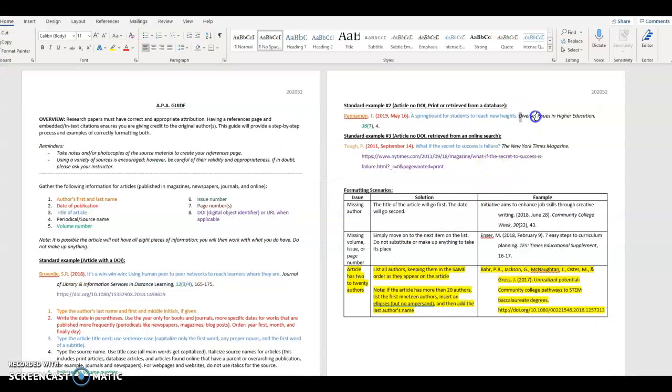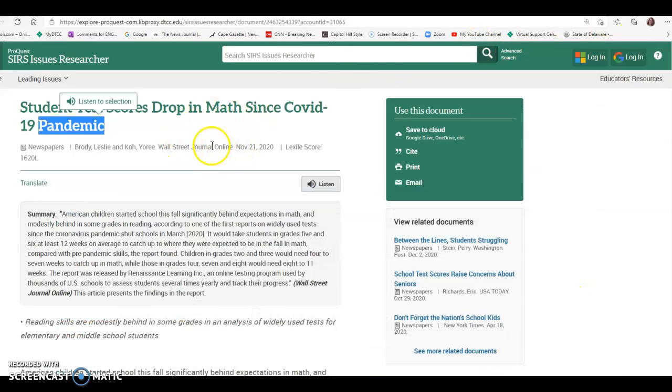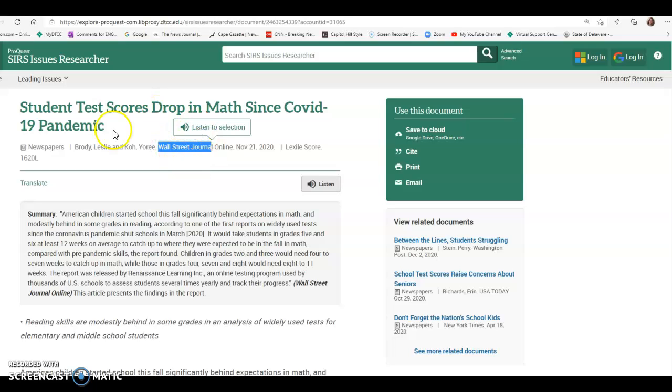Then I would put the name of the source in italic font, Wall Street Journal Online. I do not have a volume. I do not have an issue. I do not have a page number. So instead of a comma after the title, I would simply put a period. So for the SIRS database, you don't have to backtrack this article to the original Wall Street Journal Online. There's no need to do that. You can just use it as is.